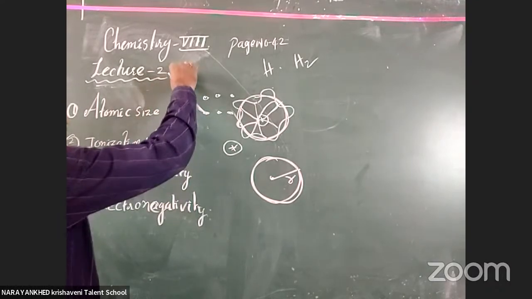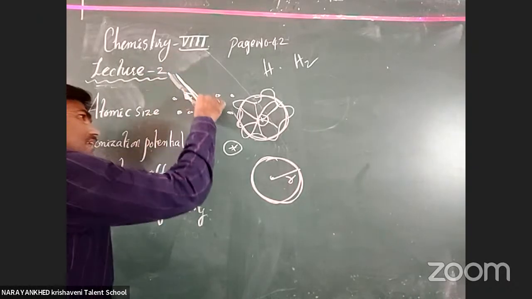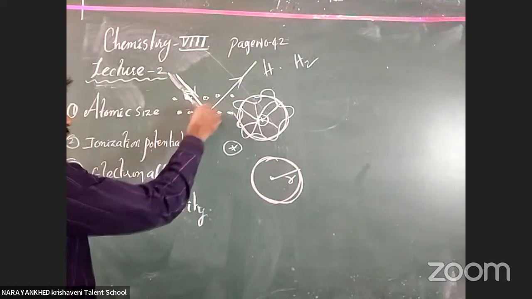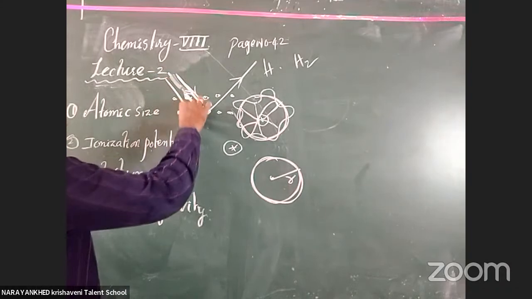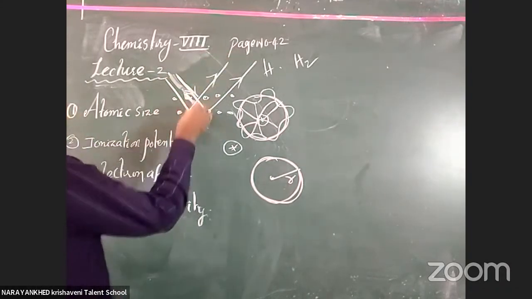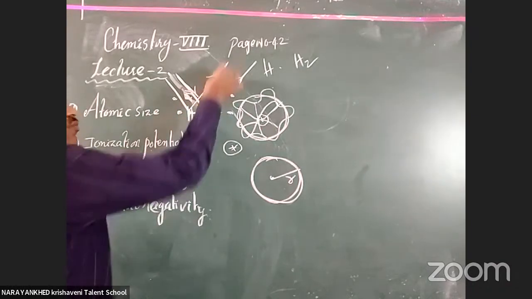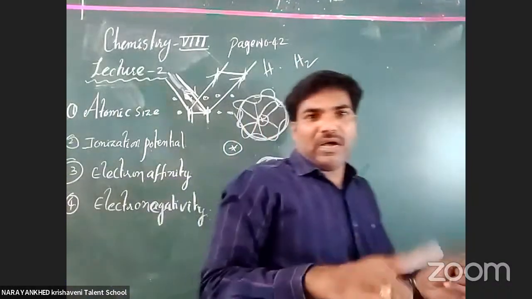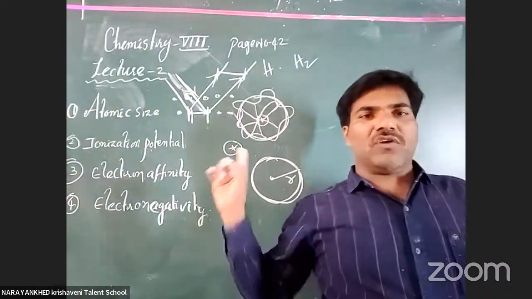Whatever gap is there, the ray reaches from here to here, falls on it, and then is returned back like this. It will meet here. Clear or not? One more X-ray I am considering here. It will be reflected like that. Whatever X-rays are there, the distance between these two is what we consider as the distance from one atom to another atom, or one particle to another particle. Understood my concept or not?